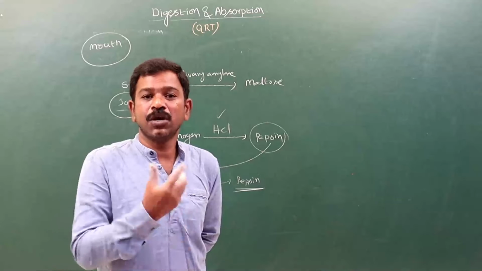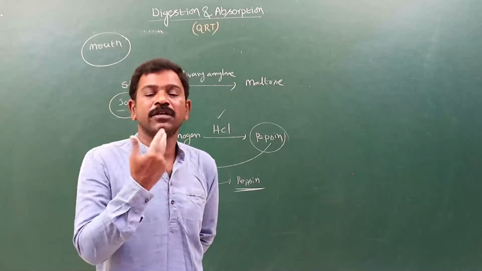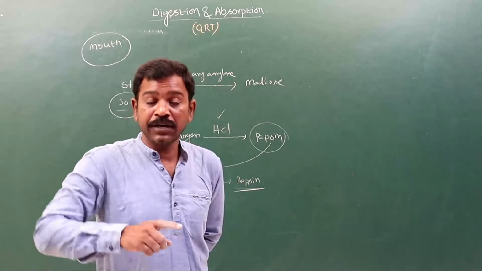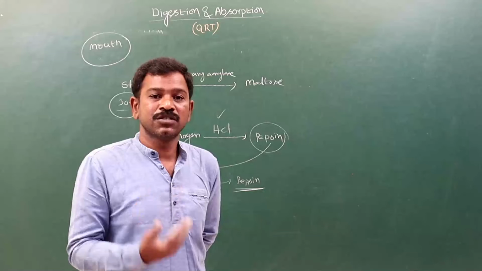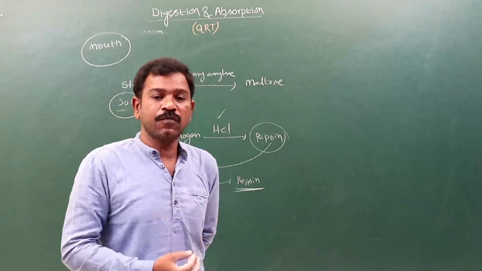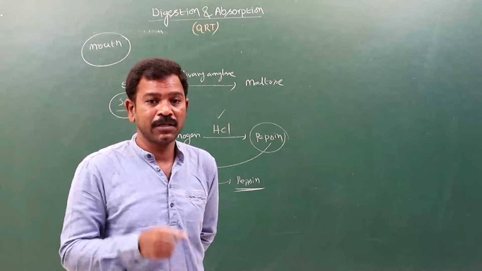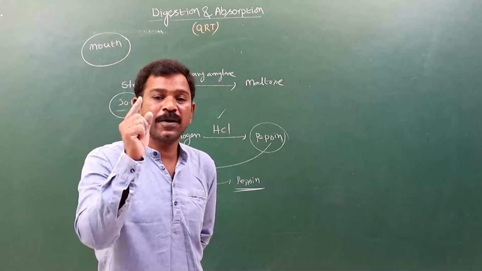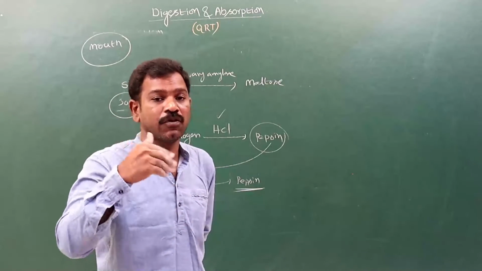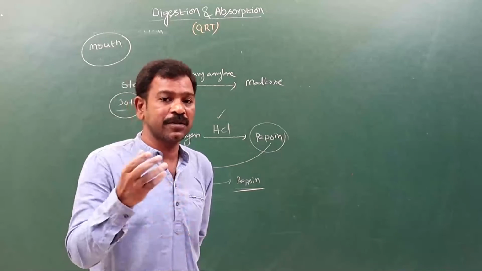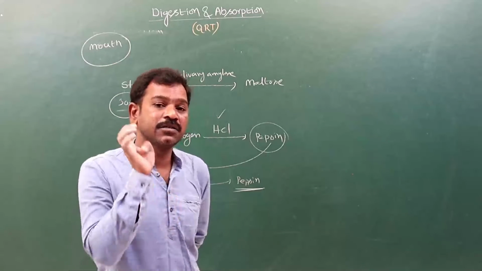It is the regurgitation of food, the backflow of food from the stomach, next the esophagus, and then the oral cavity and mouth. The vomiting centers are present in the medulla oblongata of our brain. That is vomiting.